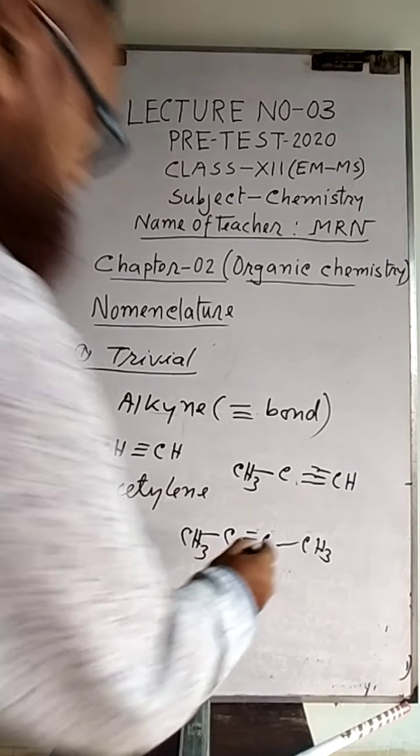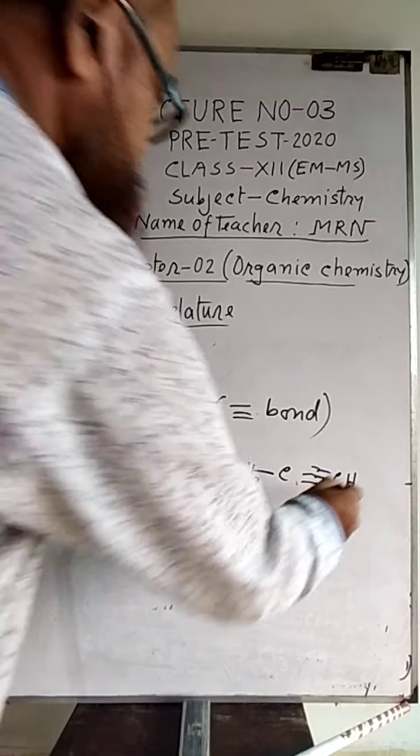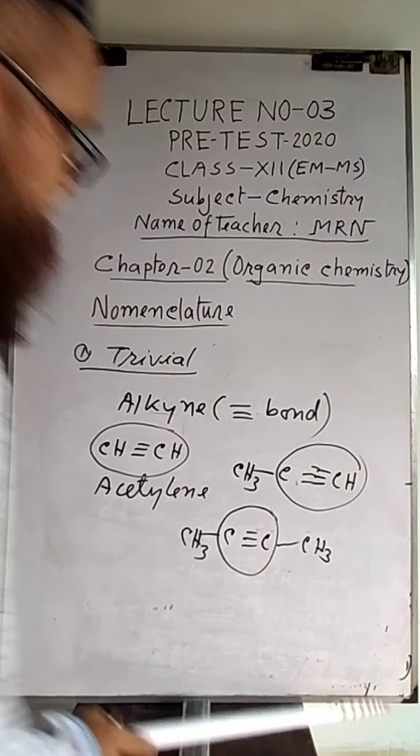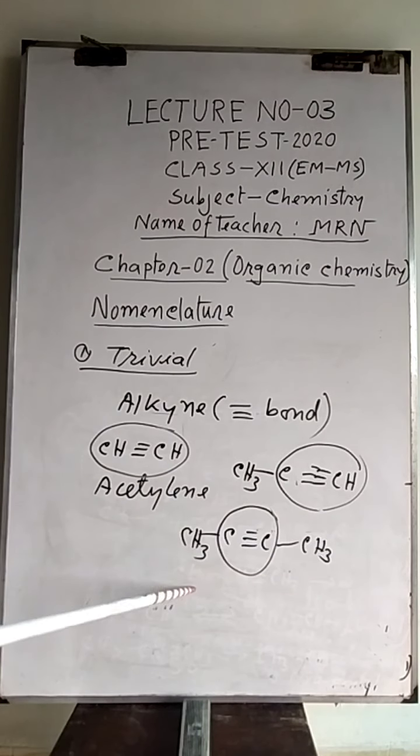Centering this one, the names are given: methyl acetylene, dimethyl acetylene, and so on. In this way other compounds of alkyne are named.